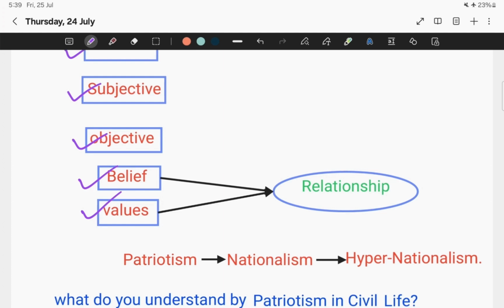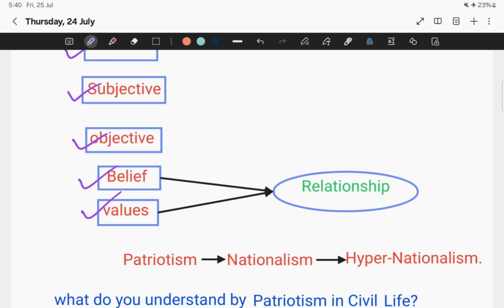Now suppose the child is attending that parade every year. That repeated exposure to the parades, different states' tableaus and all those things will create a greater emotion, for example excitement.